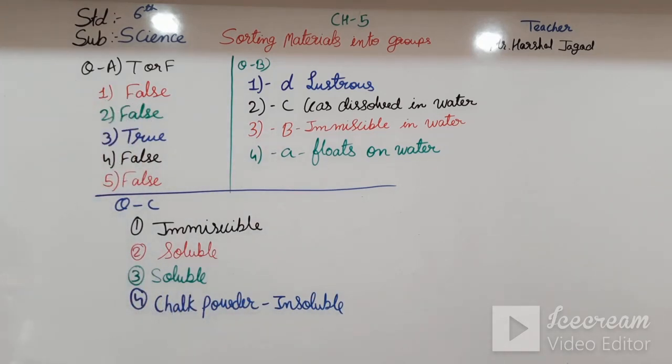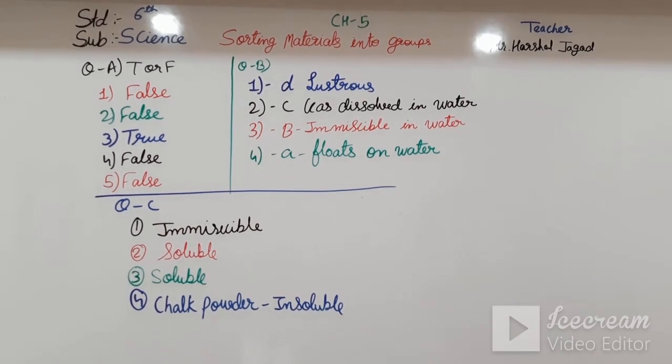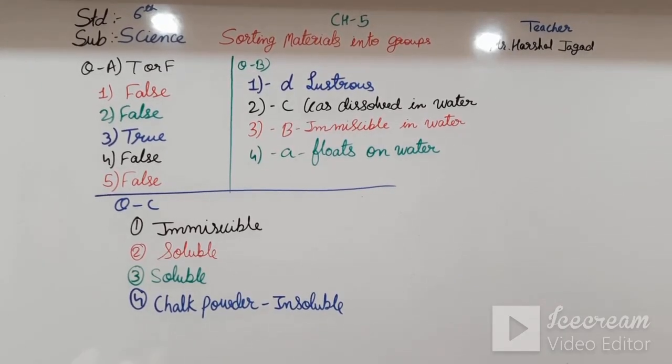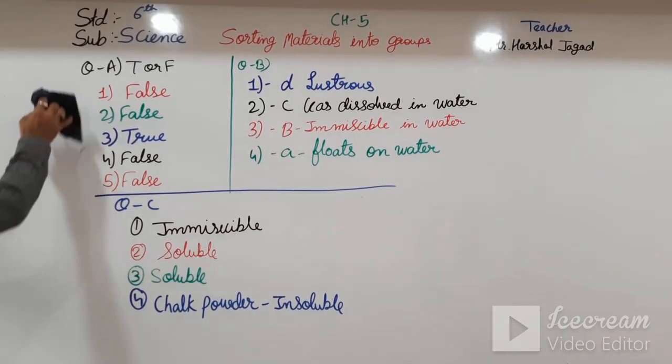Okay, please write down the answers and then we will move further, students. Okay students, have you written down the answers?